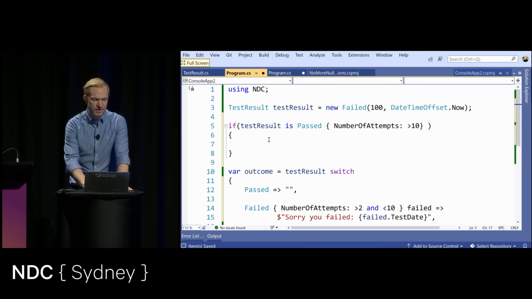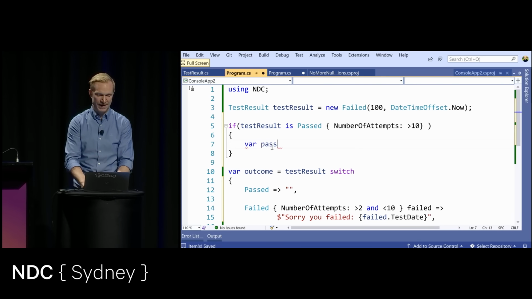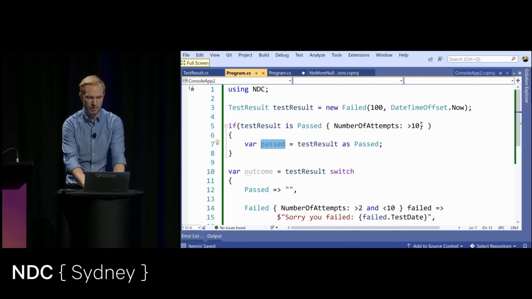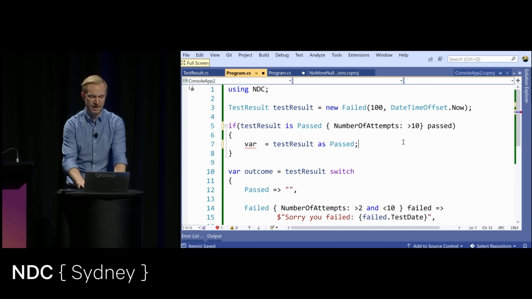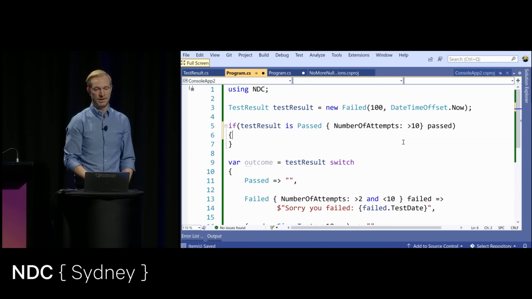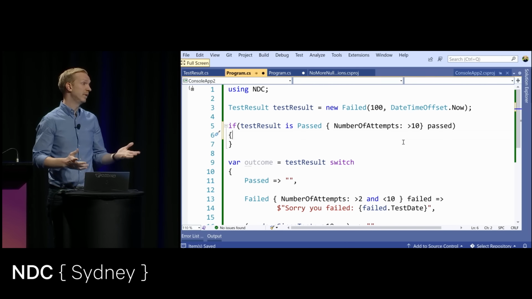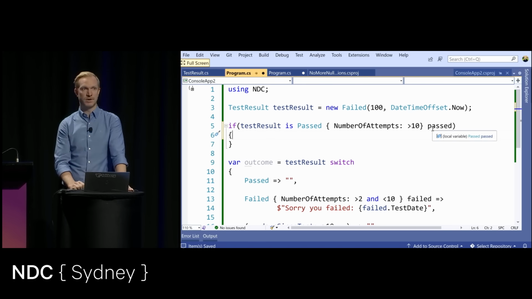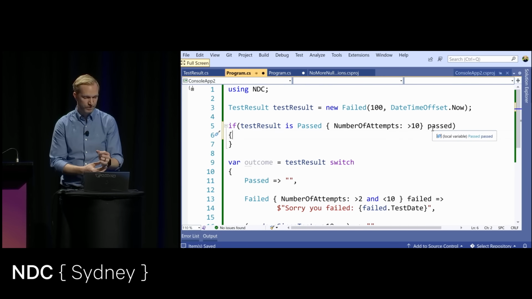All right, let me just go back here. If I want to capture this here inside this if statement, normally what you'd have to do is say var passed is equal to test result as a passed test. Now, we don't have to do this. We can take this variable declaration and put it over here at the end of the if, and we'll have this inside our if statement. Extremely useful. And I don't have to do any casting myself. It's now the concrete type of what I'm expecting.